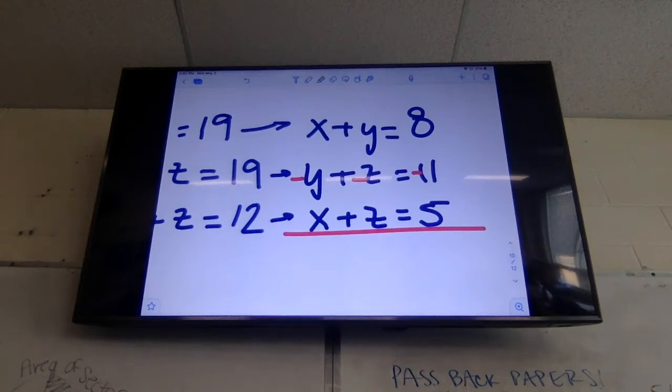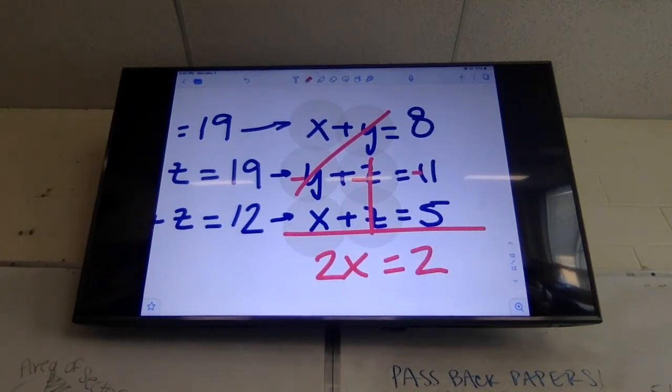So if I look at adding them up, X and X are going to add up to be 2X. But positive Y and negative Y, those cancel out to be 0. And then negative Z plus positive Z also cancels out to be 0. So now I just have 2X equals a constant. 8 plus negative 11 is negative 3. Did I do that right? Yes. And then negative 3 plus 5 is 2. So 2X equals 2.